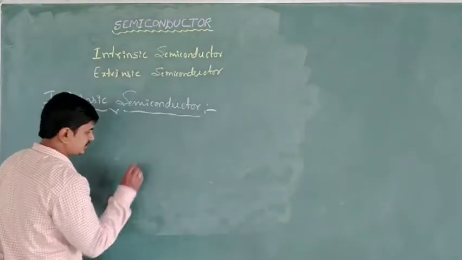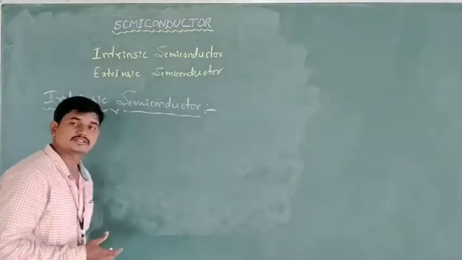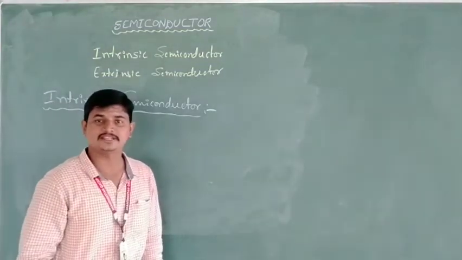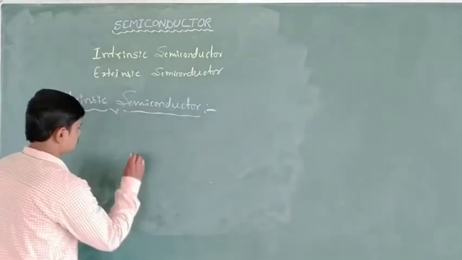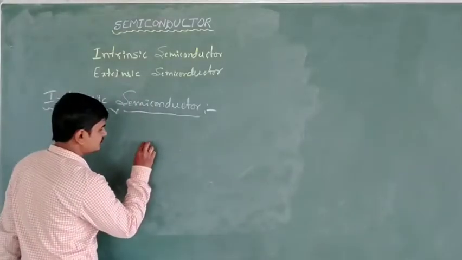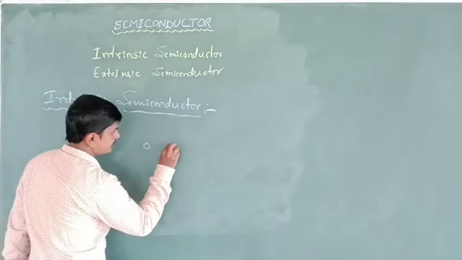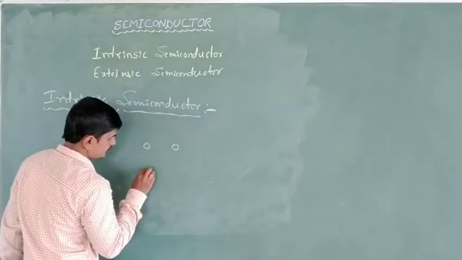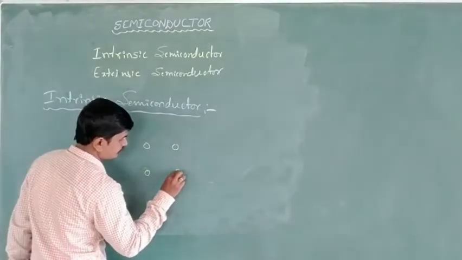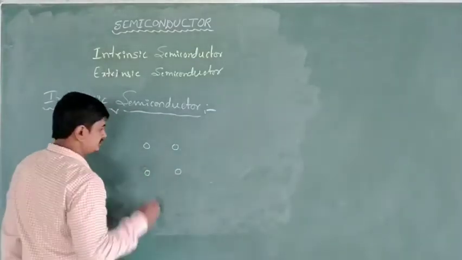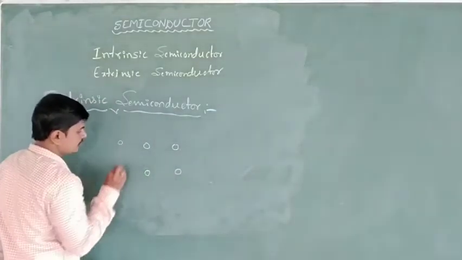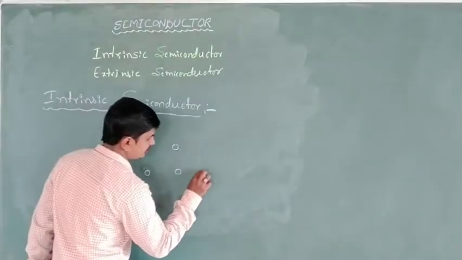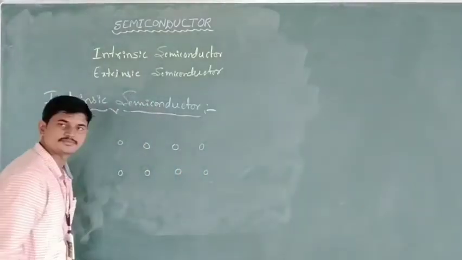See, in the semiconductors, the atoms are arranged like this, that is, the tetravalent atoms. These are the atomic arrangement in the semiconductors.